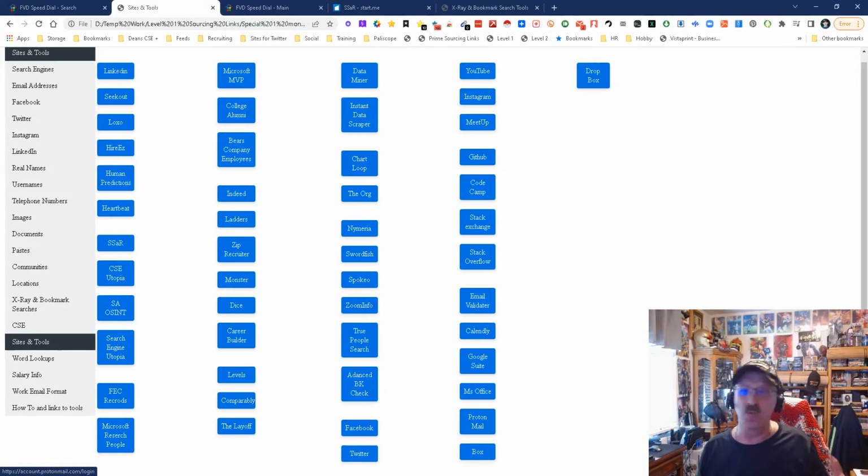Proton Mail is a really secure email. Box is storage, Dropbox is storage. Of course, in the Google Suite, there's Google storage. I think you got it. So that's the way that works.